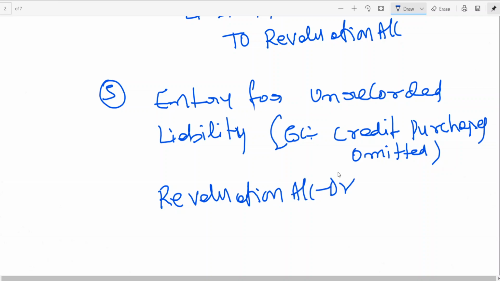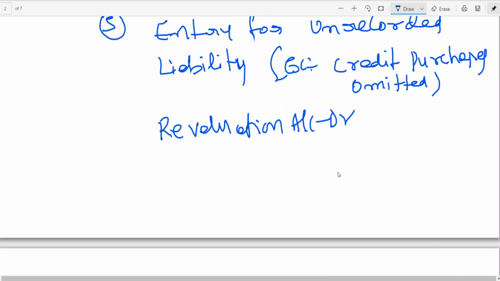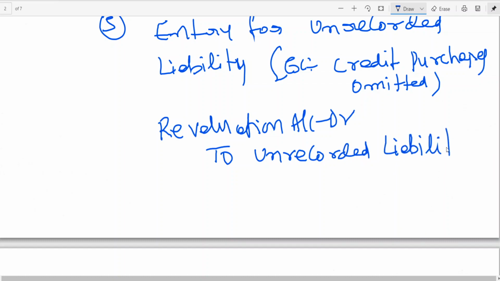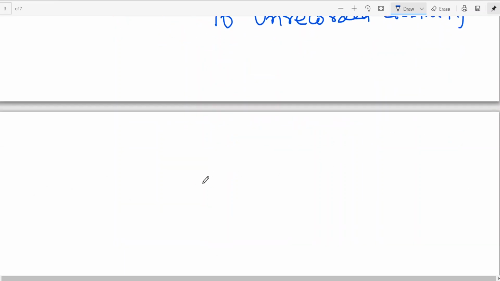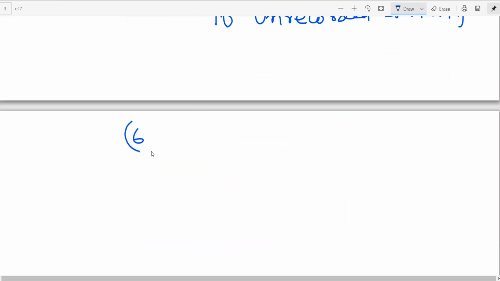Say you have purchased goods on credit but you have forgotten to record it. Then when you record it, liability will increase. Liability increases means it's a loss. Revaluation account debit to unrecorded liability. If the name of the liability is given, like creditors, you can credit creditors. Otherwise, you can write unrecorded liability.